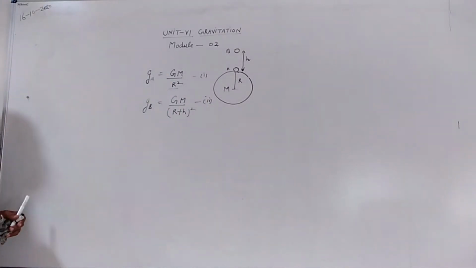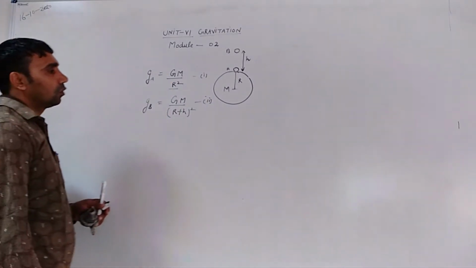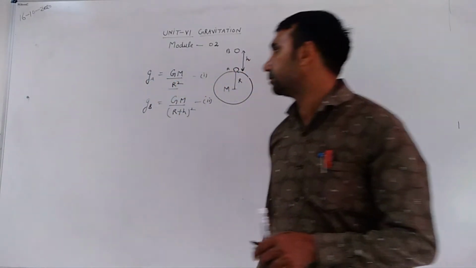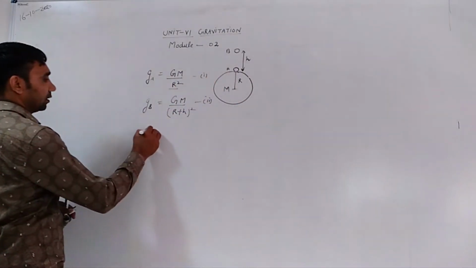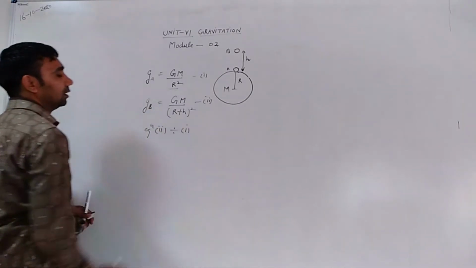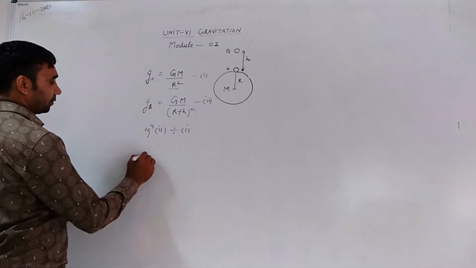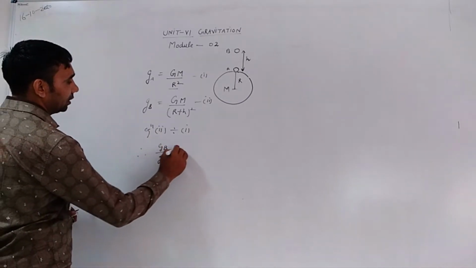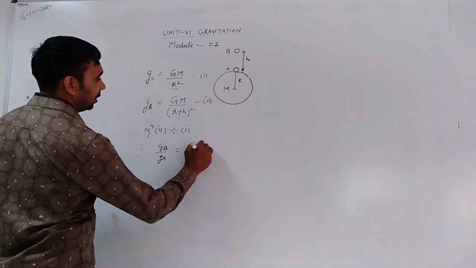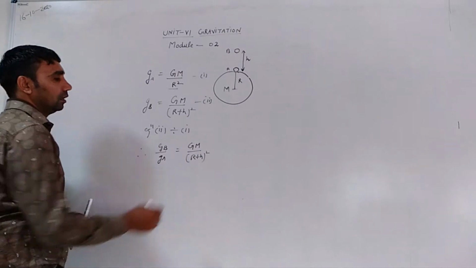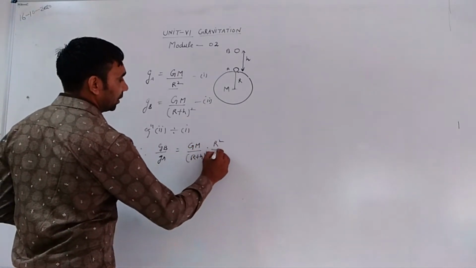From equation second and first, or we can say equation second divided by equation first, g_b divided by g_a is equal to GM divided by (r plus h) whole square into r square divided by GM.